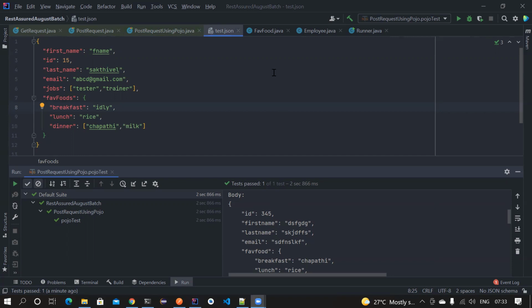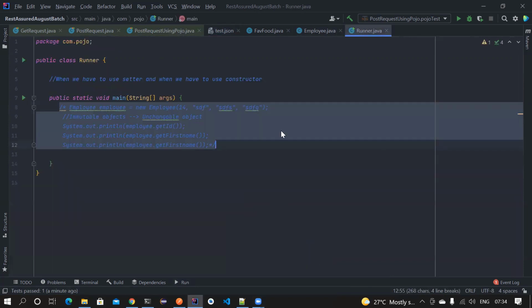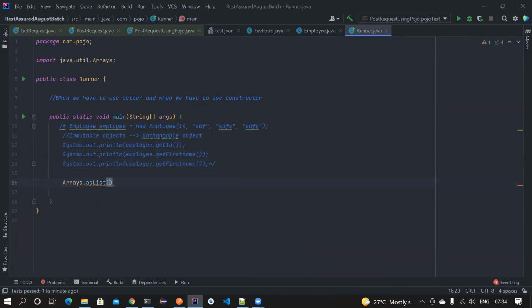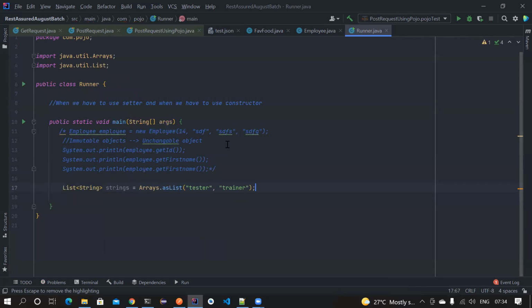Amutan, so what is the better approach, like using Arrays.asList or using something proper? Both are same. The Arrays.asList is having a small catch in that. I don't know whether you guys know about it, but let's try to give an example. Let's go to the runner class and try to explain it. If I create a list like tester, trainer using Arrays.asList,